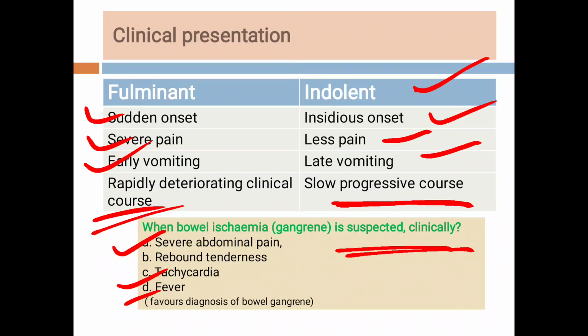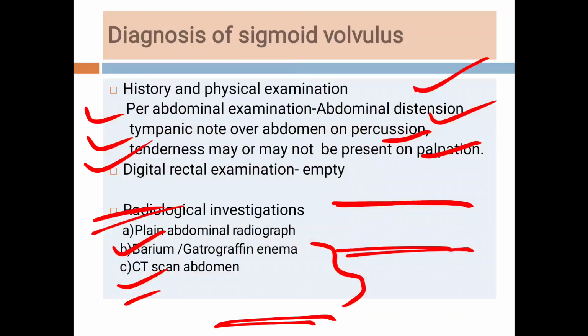So these all go in favor of gangrene of the bowel. So clinical examination is very important in these patients, because on clinical examination only we can get the idea whether there is gangrene of the bowel or not.